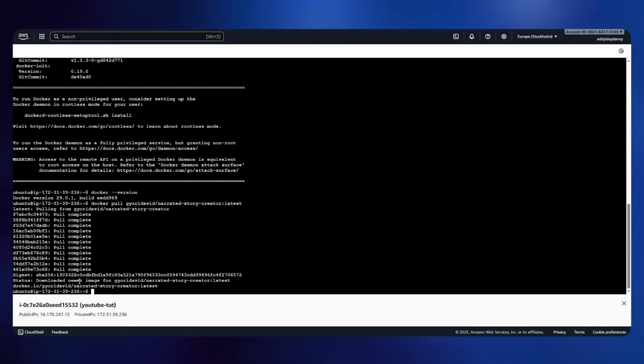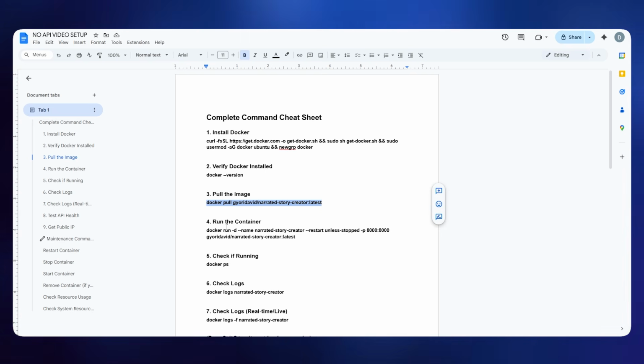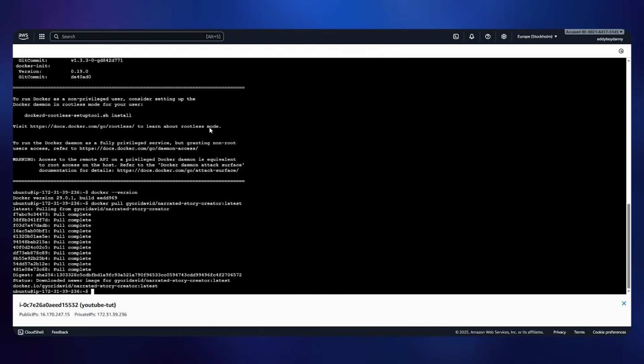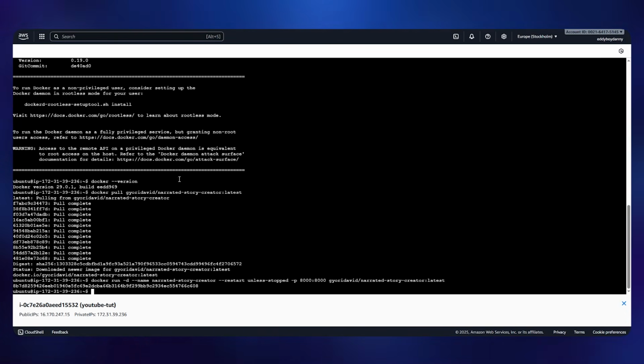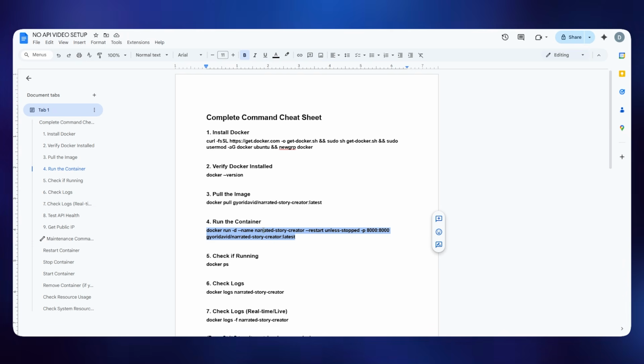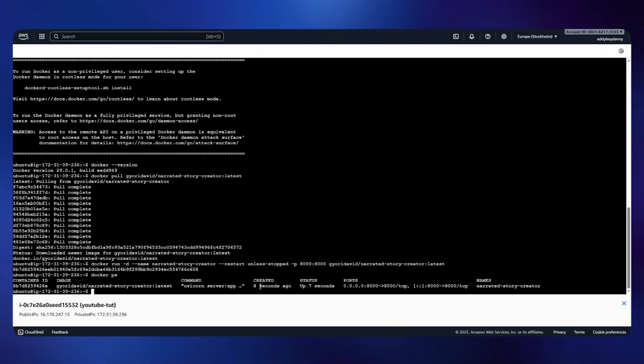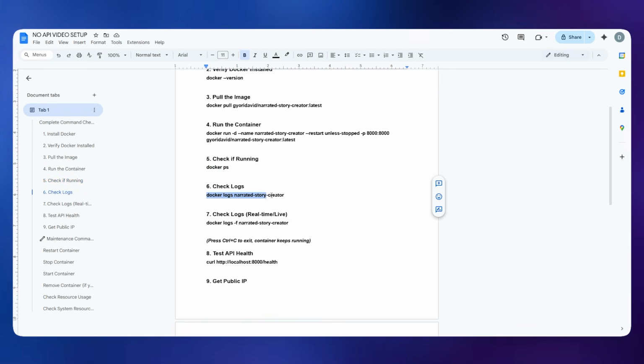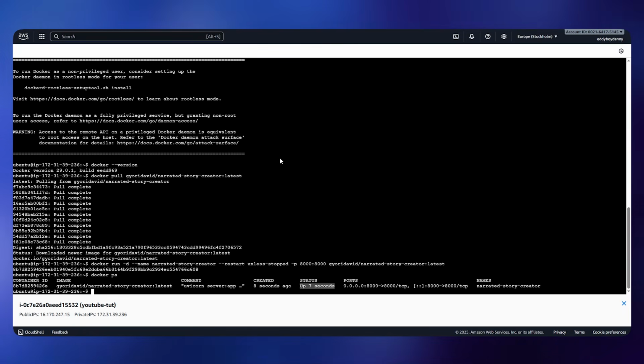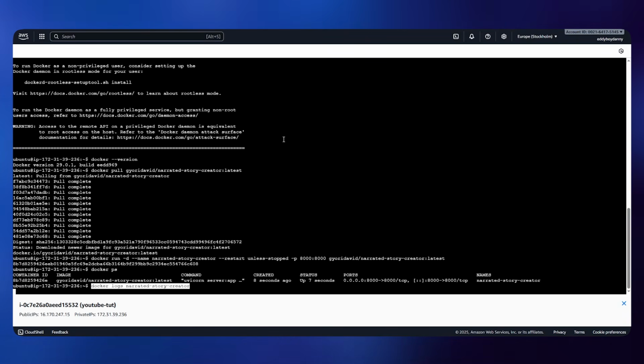All right, the image has been completely pulled and everything. It's done. Now let's go to the next command, which is running the container. Okay, paste it, and the container is running. Now let's see if it's running or not. Copy, paste it. Okay, that says it was created 7 seconds ago and the status is up. Perfect, it's running. Now we can even go with this as well to check the logs and everything. Let's go ahead and do that.